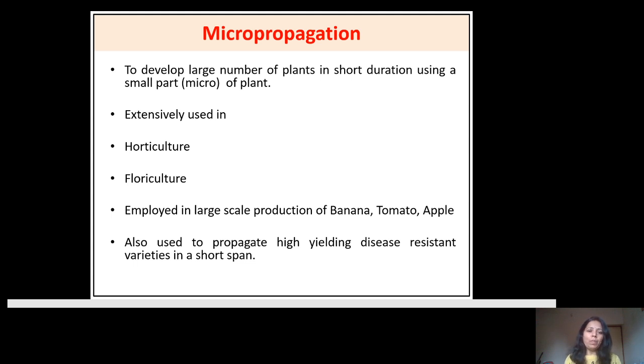Or in the case of a plant which does not have a seed organ, only vegetative propagation is the method. For example, in the case of banana, the process of micropropagation proves very important. That's why this process is most important. And micropropagation is the only technique which became the first commercial one in the field of plant tissue culture for humankind.